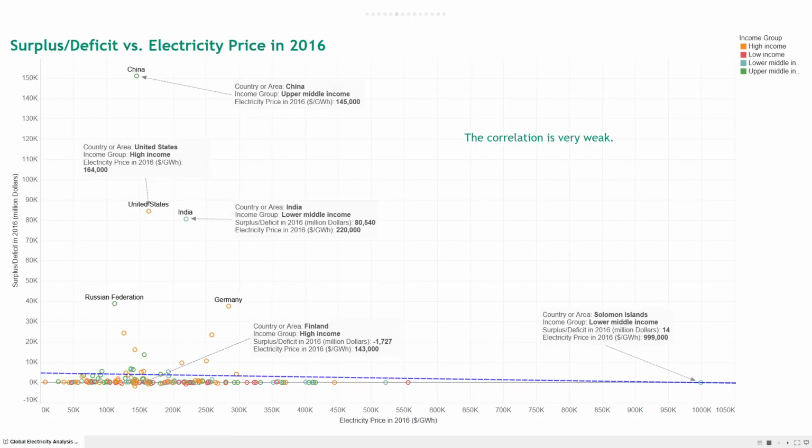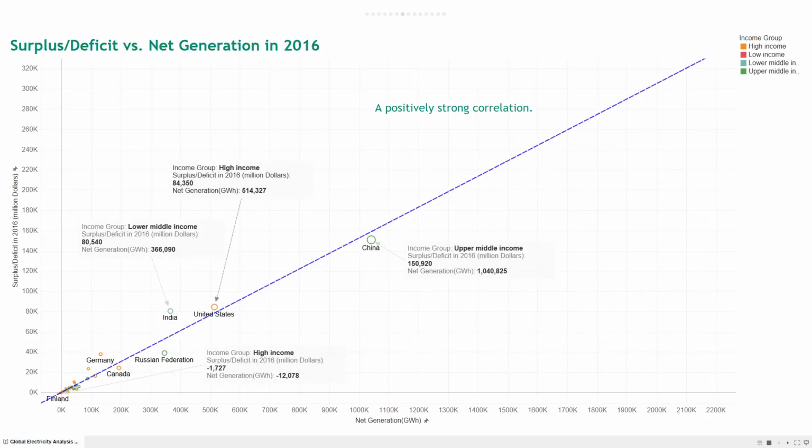In this chart, we are mapping electricity price with surplus and deficit in 2016. We initially thought that this would form a very good correlation. However, when we plotted it on the scatter plot, we found that the correlation is very weak. It is for this reason we chose to plot net generation and surplus deficit, which is another factor that we thought would work very well. When we plotted it on a scatter plot, we found that it had a very strong positive correlation, and because of that, we chose to focus on these countries and their net generation of power.